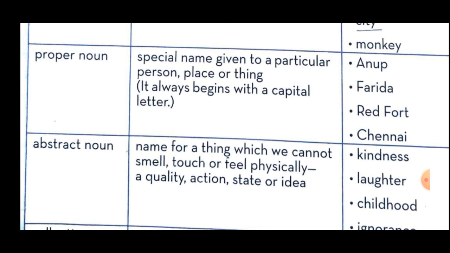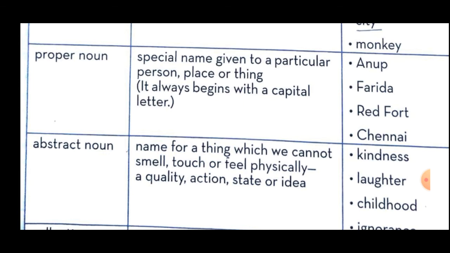Proper noun is a name given to a particular person, place or thing, and it always starts with a capital letter. For example, here are given Anup, Farida, Red Fort and Chennai. So all these are called proper nouns. Any boy's name, any girl's name, any particular place name, or any particular thing's name is called a proper noun.